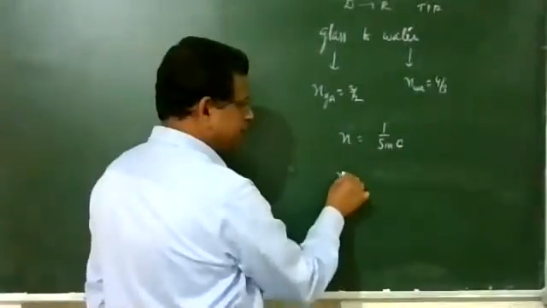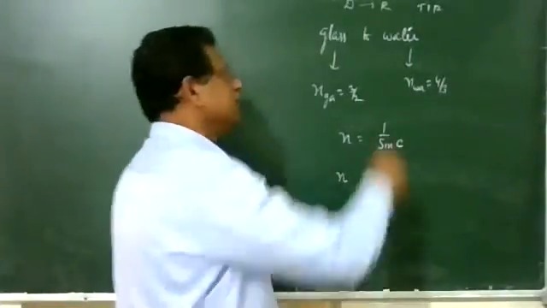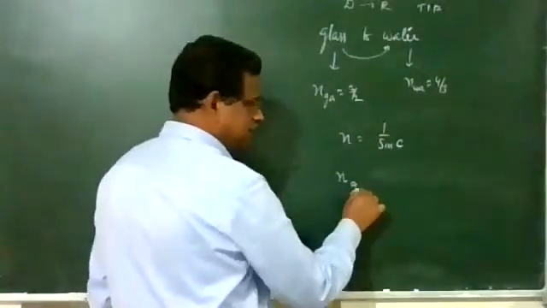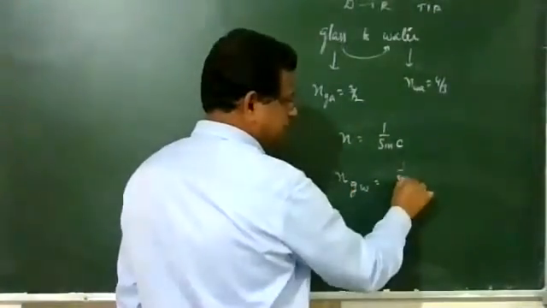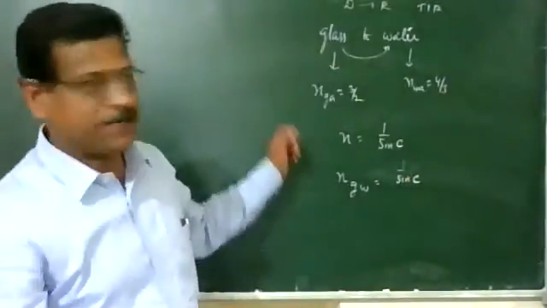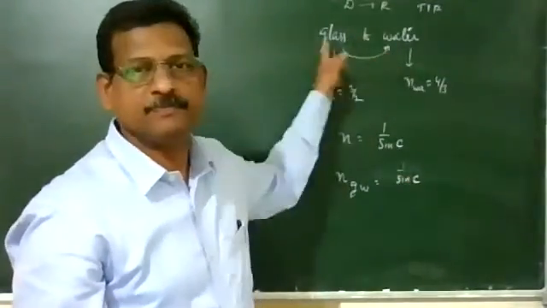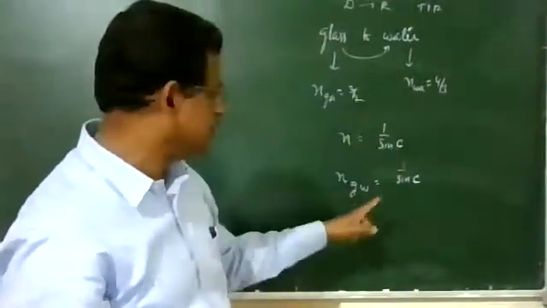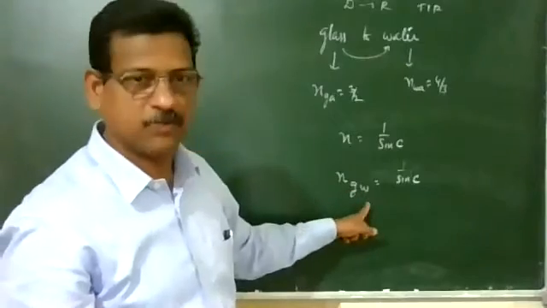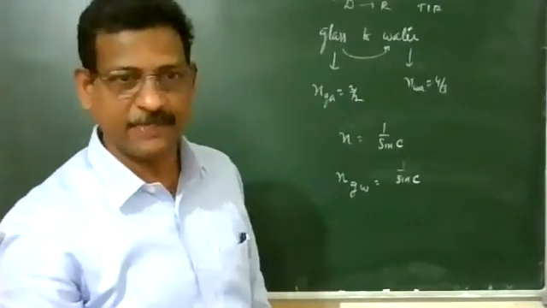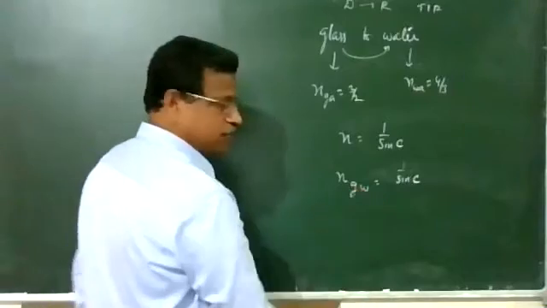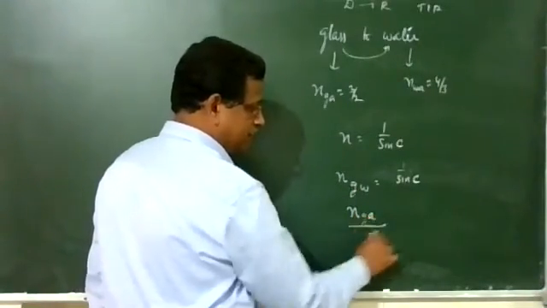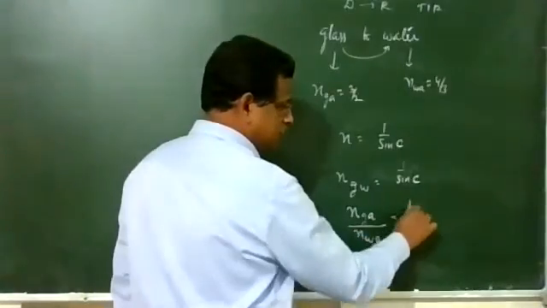Here n means refractive index when light is going from glass to water. So when light is going from glass to water, the denser medium is glass, so its refractive index with respect to the rarer medium is to be considered. That is refractive index of glass with respect to water, equal to 1 upon sin c. Refractive index of glass with respect to water is refractive index of glass with respect to air divided by refractive index of water with respect to air.